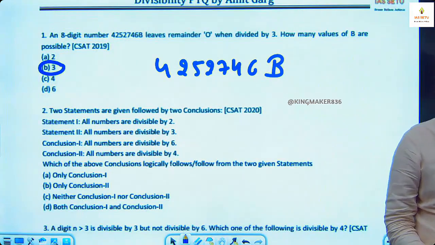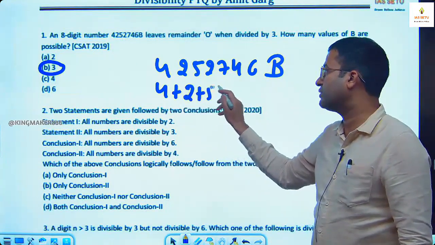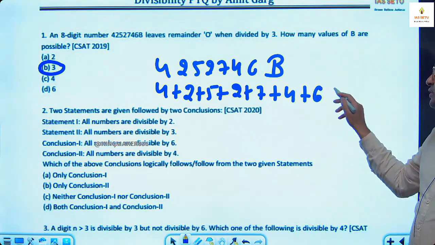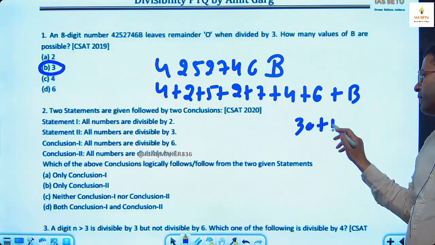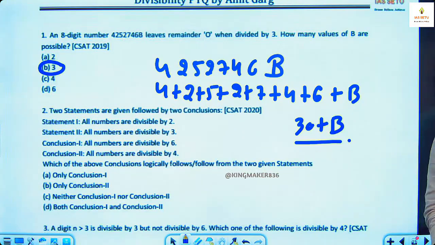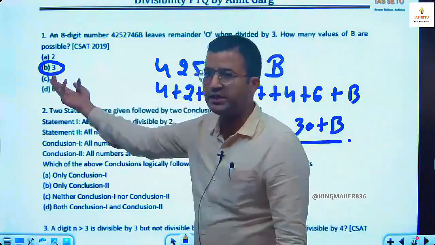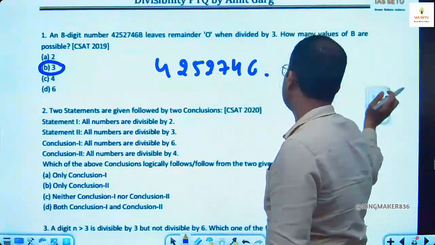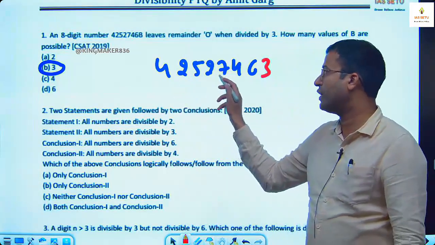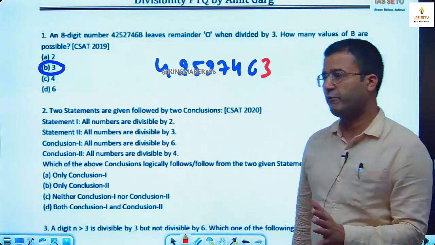And we know what is the divisibility of 3? Sum of the digits. So we check the sum of the digits. 4 plus 2 is 6, plus 5 is 11, 13, 13 plus 7 is 20, 24, 6, 30. 30 plus B. So it means 30 plus B should be divisible by 3. So they think if we replace B by 3 and it is divisible by 3, वो सोचते हैं कि B को 3 से replace कर देंगे तो ये 3 से divide होगा. Yes, होगा. You can check. 42527463 is exactly divisible by 3. But you have to read the question very carefully.